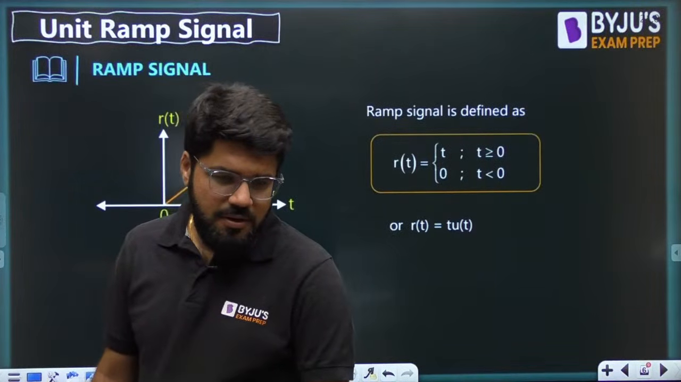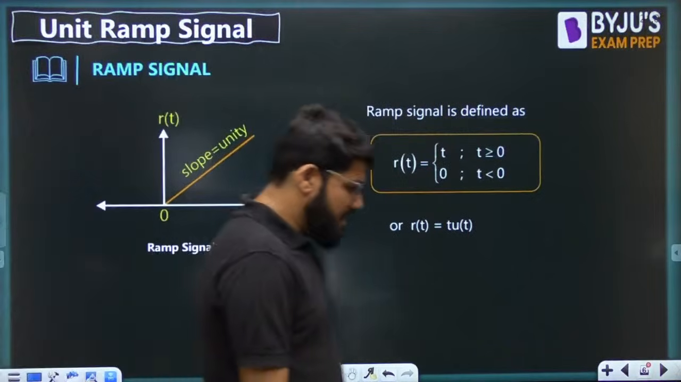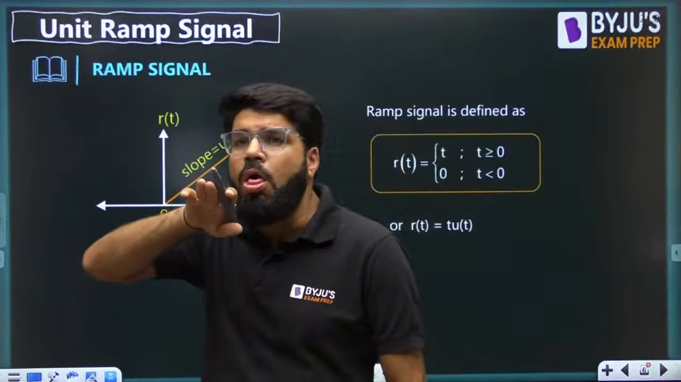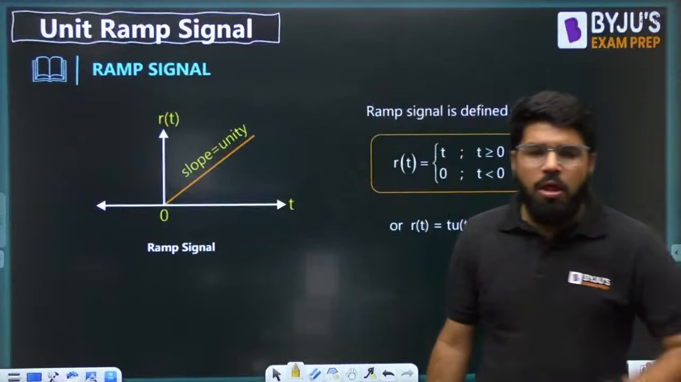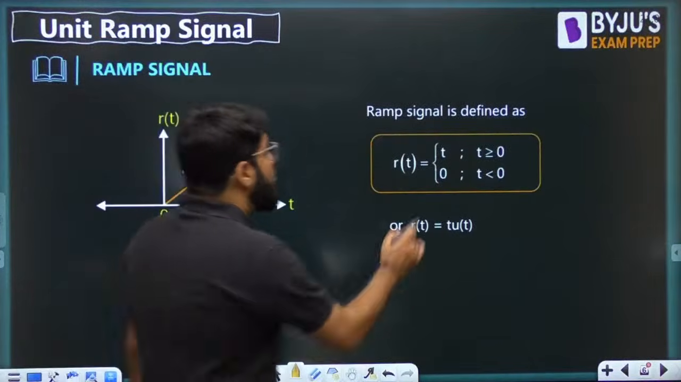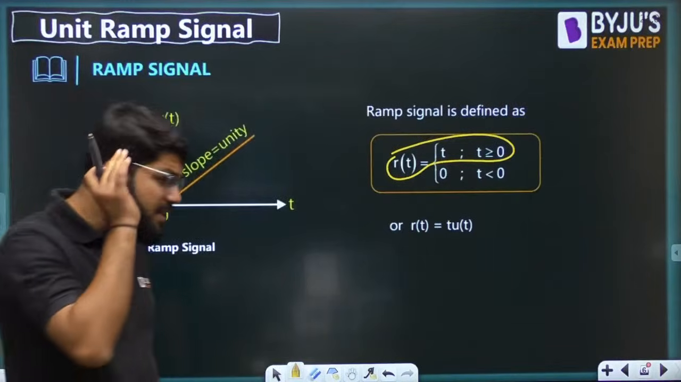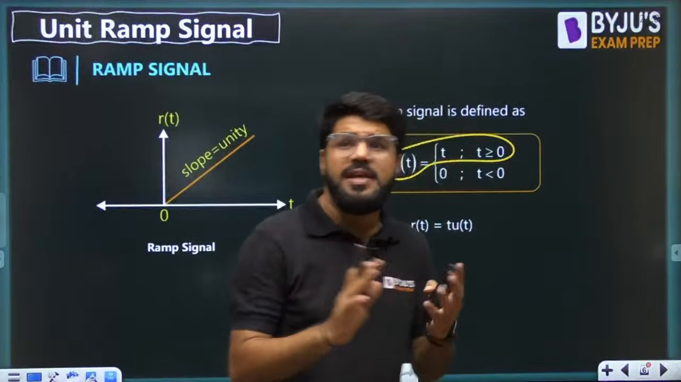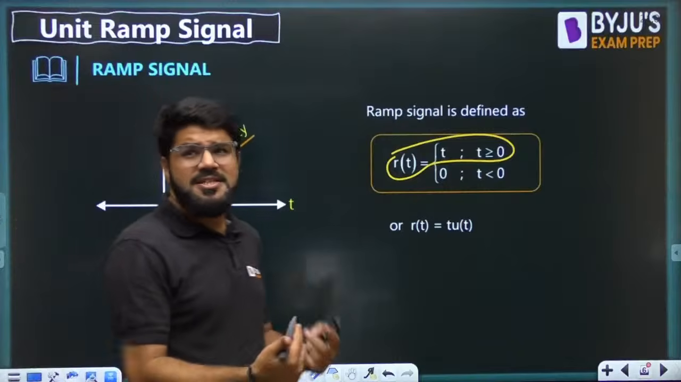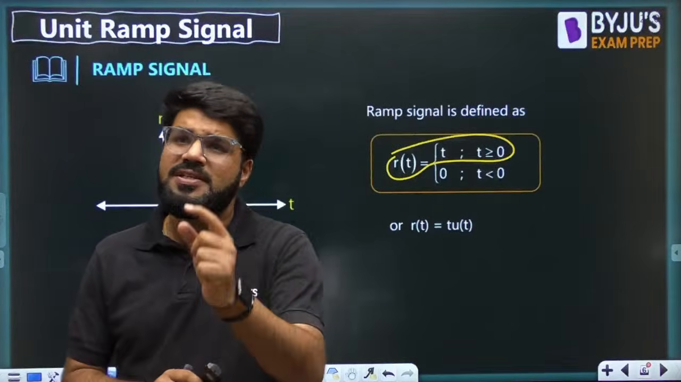So, guys, the ramp signal, as the name itself suggests, ramp, represents a line. We call it a unit ramp signal when we take the slope equal to unity. A unit ramp signal is simply defined as r(t) = t, to represent the straight line, the linear functions: r(t) = t for t greater than 0, and r(t) = 0 for t less than 0. In the previous classes I have already explained the significance of t equal to 0, what is positive time, what is negative time.